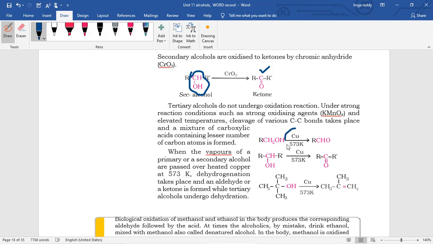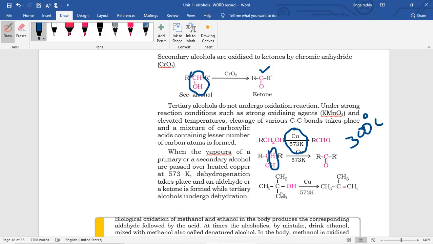Next, one more good agent is copper at 300 degrees Celsius, or we can say 573 Kelvin. So here, the same carbon has one hydrogen and oxygen has one hydrogen, which are removed, forming a pi bond. See here, in case of ketone, these two hydrogens are released, forming a new pi bond, the ketone is formed.